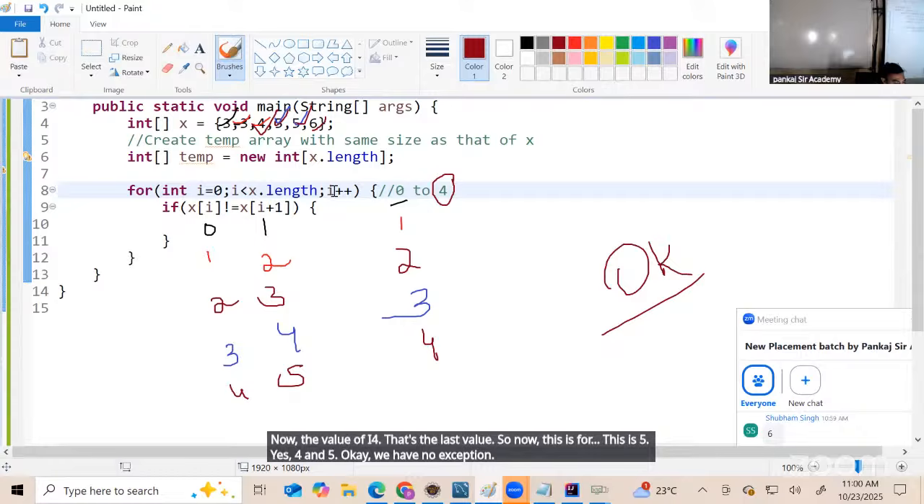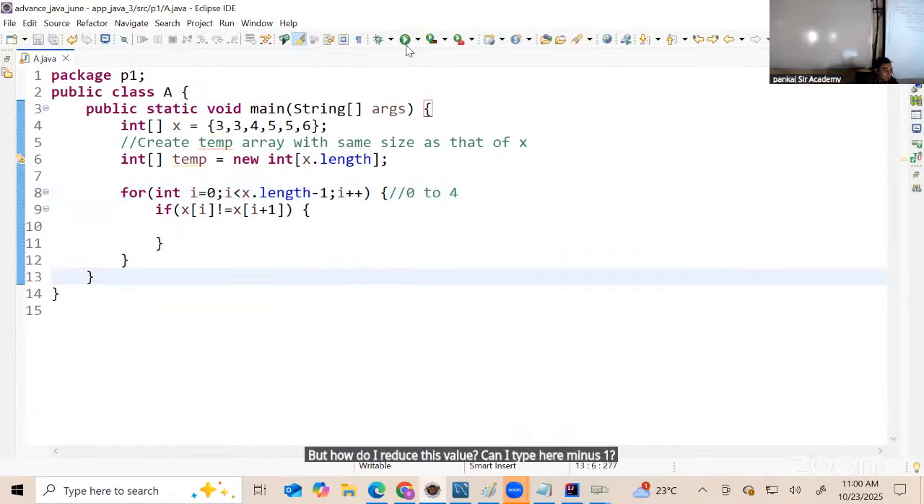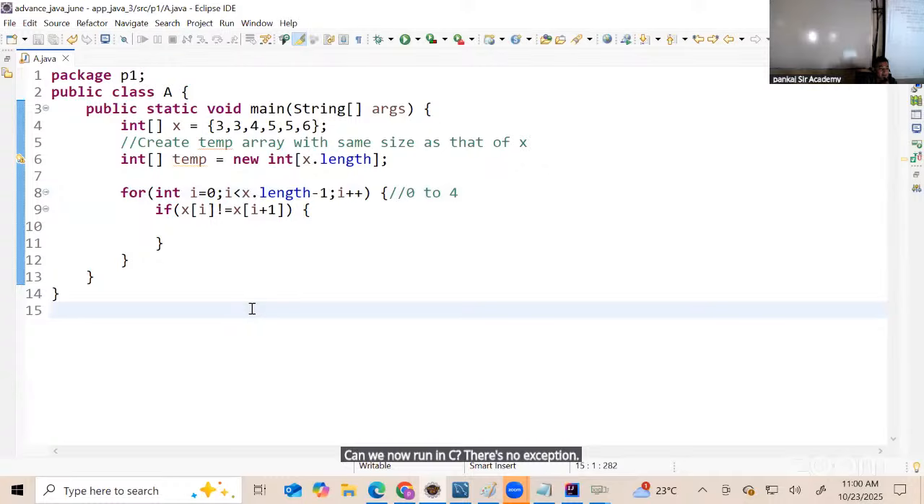But how do I reduce this value? Can I type here minus 1? Can we now run and see? There's no exception. Is this part clear? Analyze the logic till here.